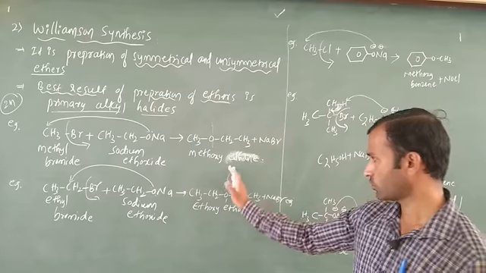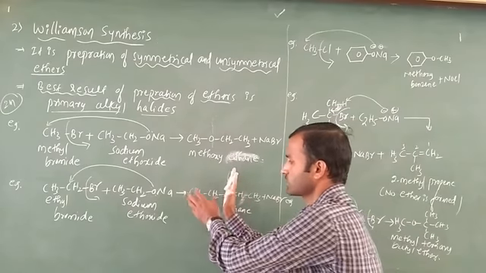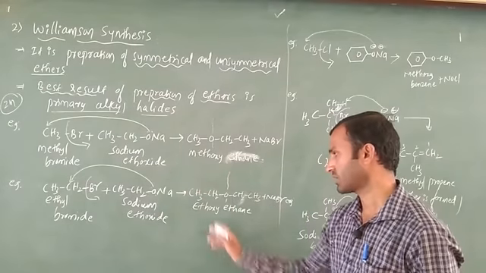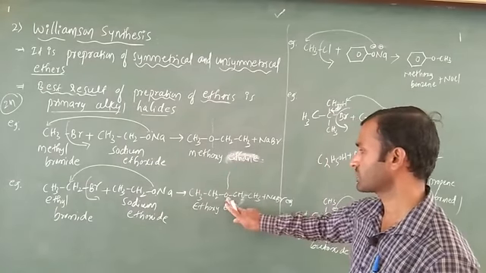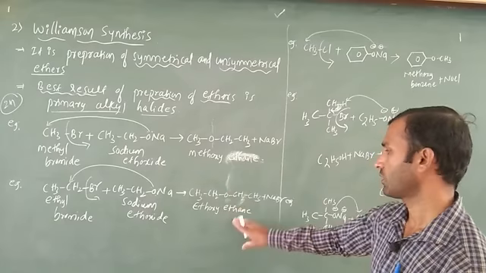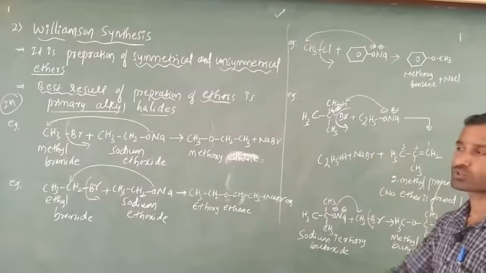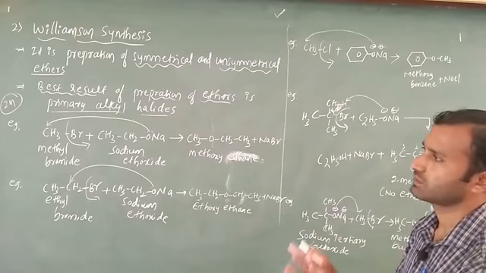If you are going to put a symmetry like this, in this case you are going to get the same group here, and in this case also the same groups. Okay, that is why ethoxyethane. Ethoxyethane is a what? IUPAC nomenclature. Okay, is it clear? These two reactions are most important for Williamson ether synthesis.